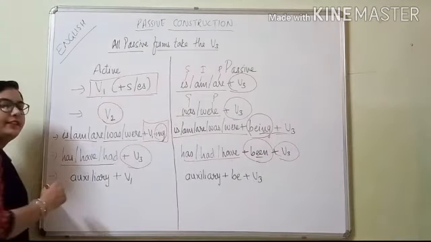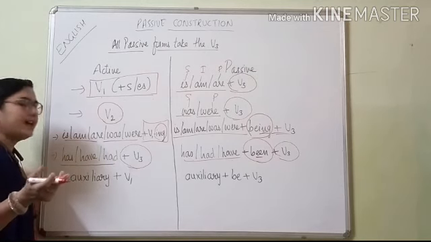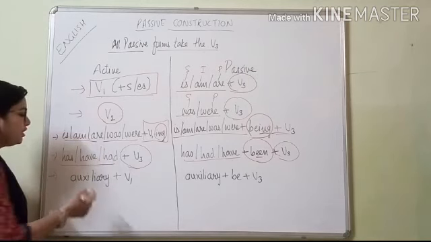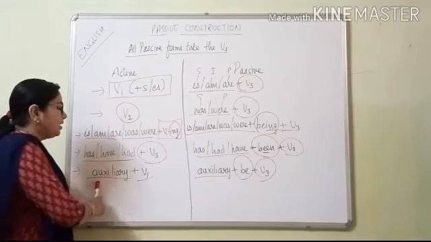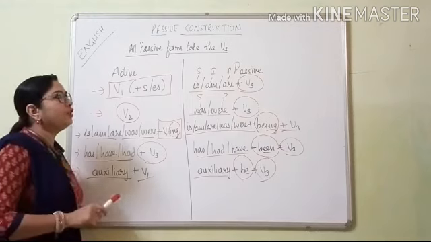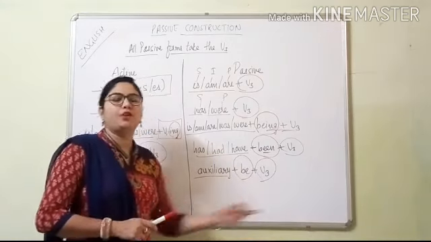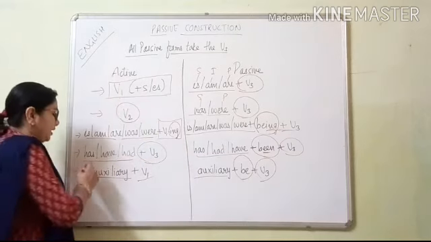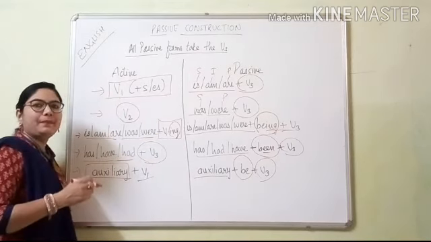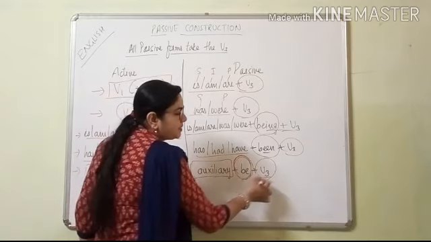And if auxiliaries, what are the auxiliaries? May, might, can, could, shall, should, all these are the auxiliaries. Ought to, used to, these are the auxiliaries. If it is auxiliary plus verb first form, then how will you convert it into passive? Then it will be auxiliary plus be and verb's third form. What is auxiliary? Can, could, shall, should, may, might, these all are the auxiliaries. When these words are there in the sentence, then what will you do? You will keep auxiliary plus be and verb's third form.